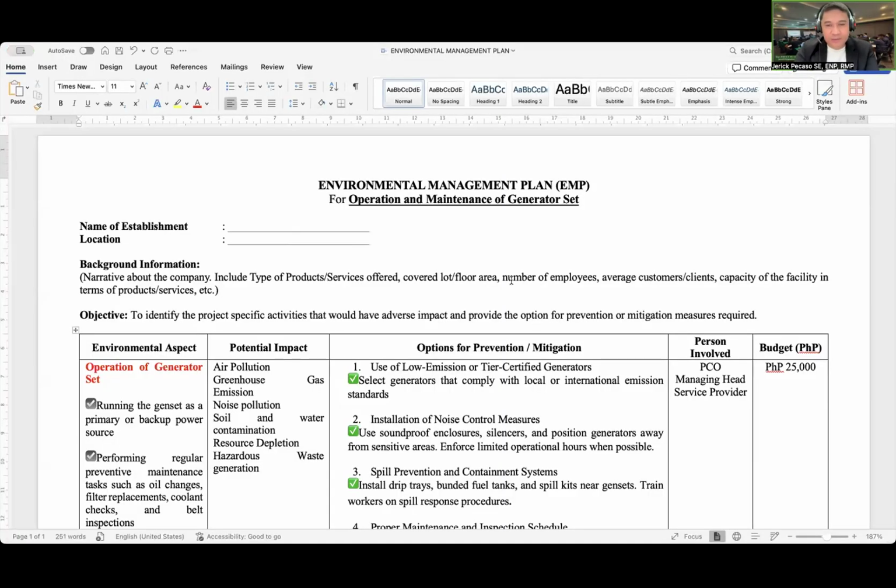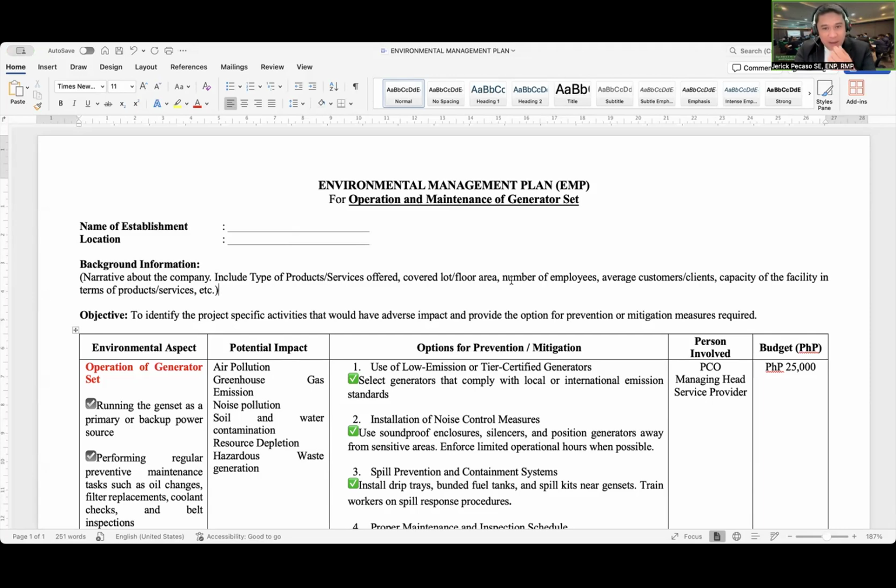to operate. So to appreciate how to prepare the environmental management plan, let us have the short template. Again, the environmental management plan is to identify a specific activity or environmental aspect that would have an adverse impact to the environment.